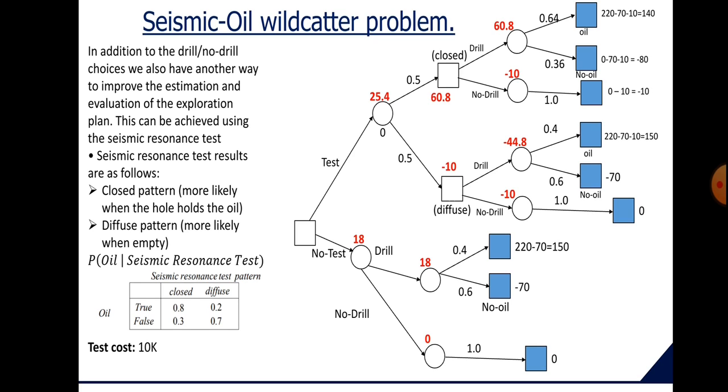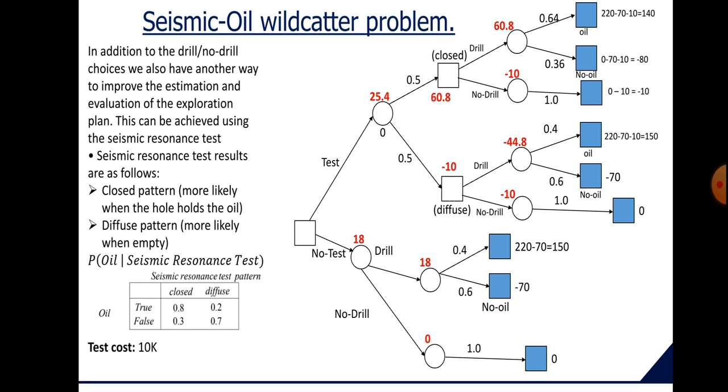So 0.4 into 0.8 will be 0.32, divided by the probability that the test is closed, which is 0.5. So 0.32 divided by 0.5 is 0.64. So this is the probability that oil is present given the test is closed.